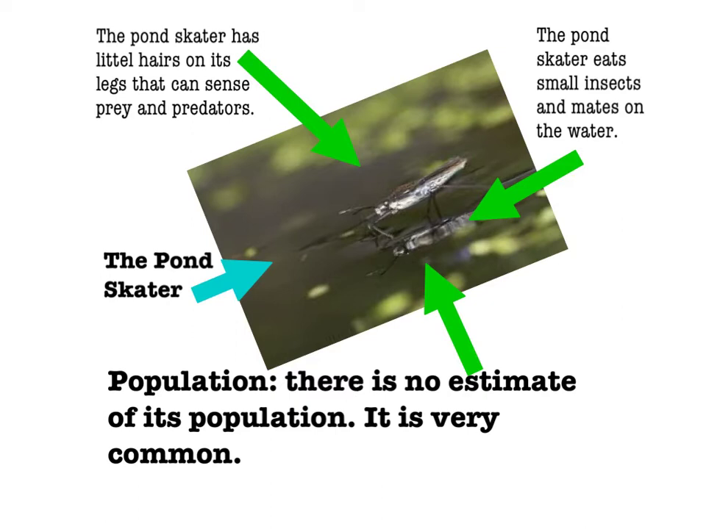The pond skater has little hairs on its legs that can sense vibrations under the water that tell them if there's food or danger nearby. There's no estimated population. Very common.